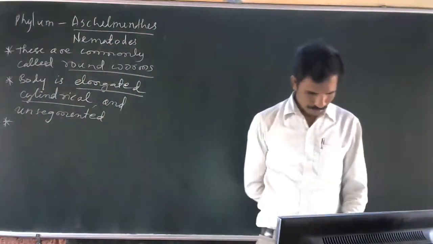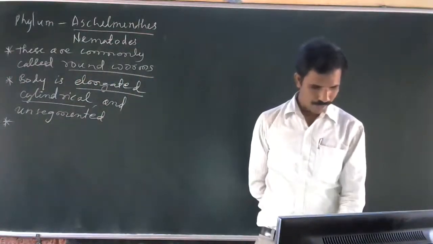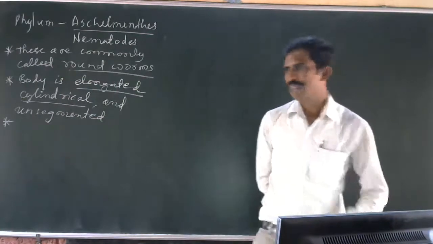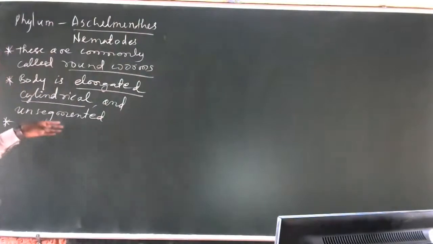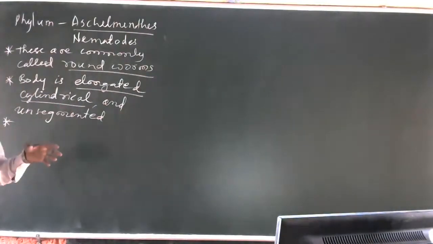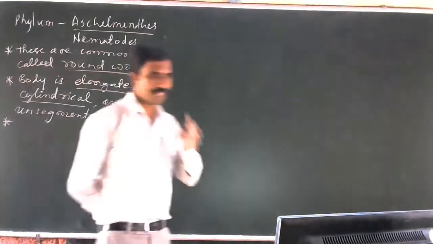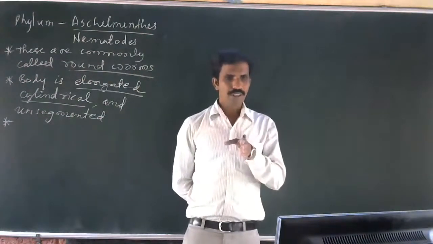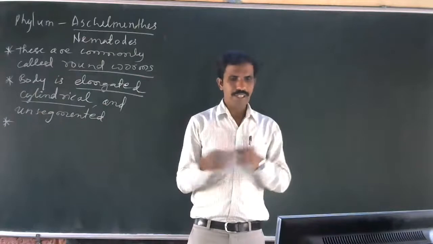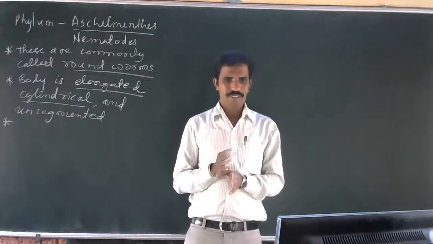Page number 90. Nematodes. The body of nematodes is bilaterally symmetrical.